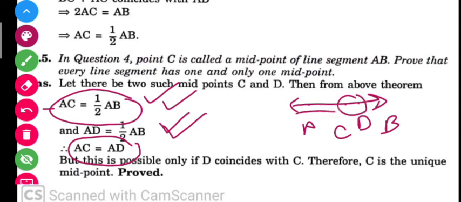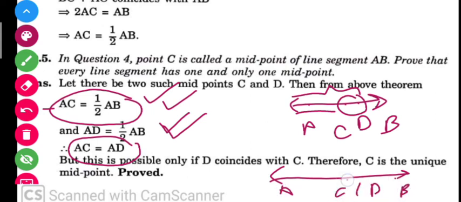Suppose this is A and this is B. If C and D are the same point, then it is possible that AC is equal to AD here. So therefore C is the unique midpoint. That's what we have proved here. Okay, this question is also very simple.